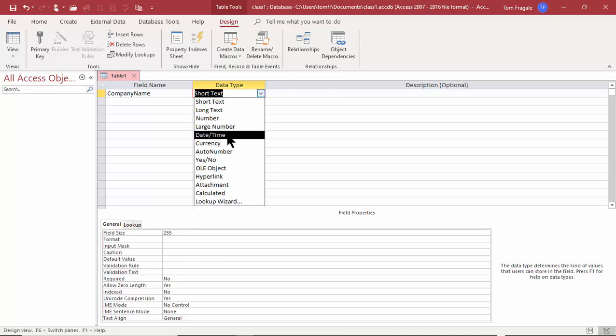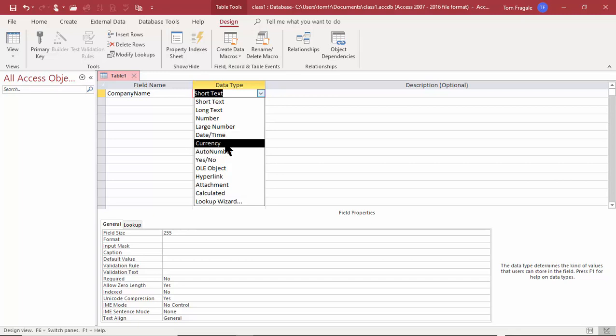Now, let's pick date and time. That would be where you have a date or a time, or the date and time field could be both the date and the time. So maybe a start date, an end date, a start time, an end time, a birth date. Those will all be examples of a date and time field.